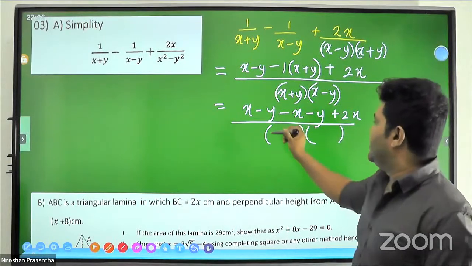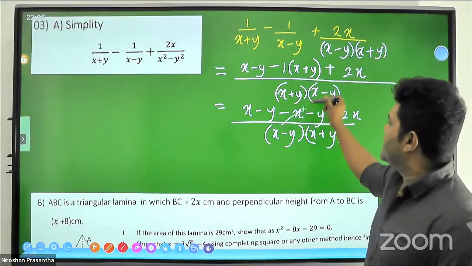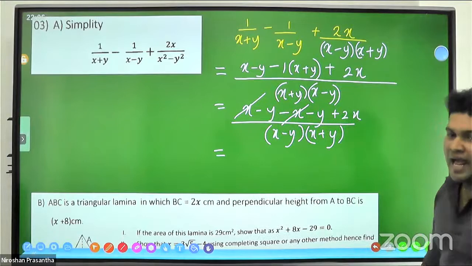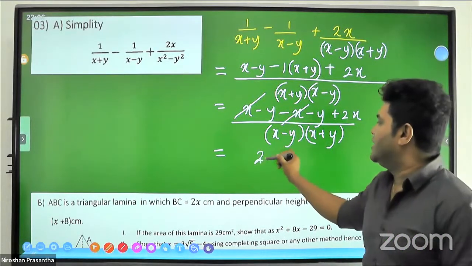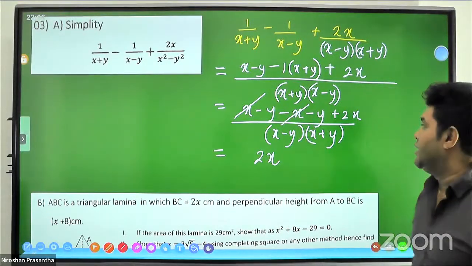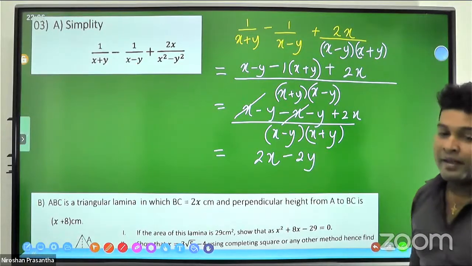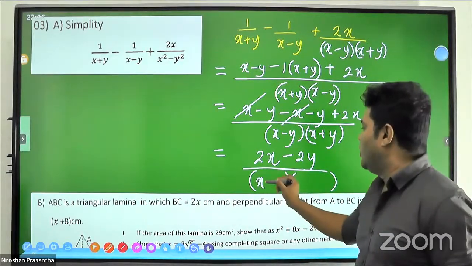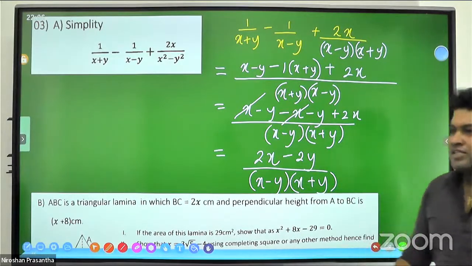Brackets. Now my denominator is x minus y, x plus y. Minus x and plus x get cancelled. Now you can arrange such that x comes in front, so I can write 2x in front, and minus y, what will happen? It's also combining: minus y and minus y together make minus 2y, and this is in brackets. Now is that all? Can we finish like this?